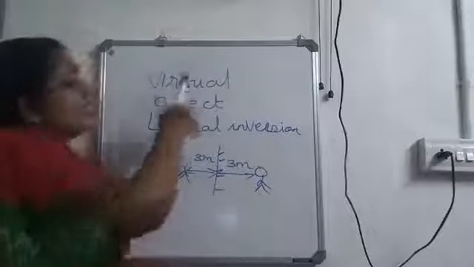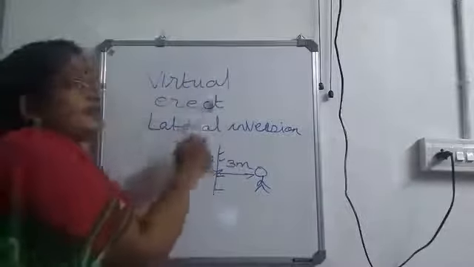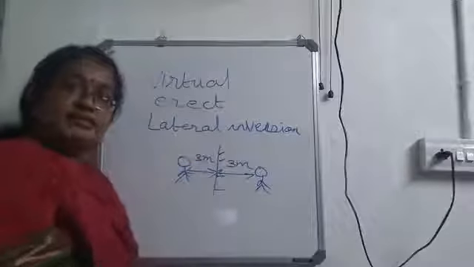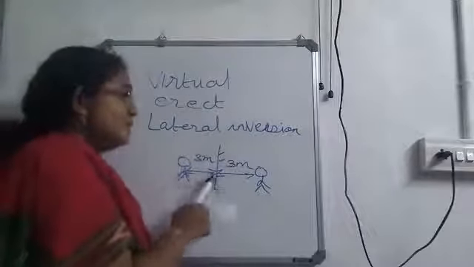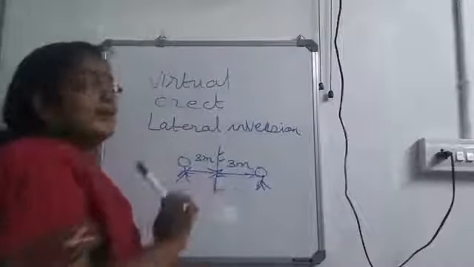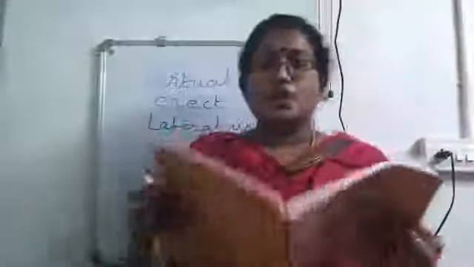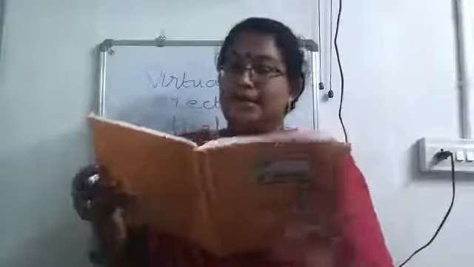Okay, so these are the 4 main points what you have to remember about a plane mirror. Which are they? Image formed is virtual and erect. It shows lateral inversion. The distance between the object and the mirror is same as the distance between the image and the mirror. Okay. So, is it clear about the characteristics of a plane mirror?